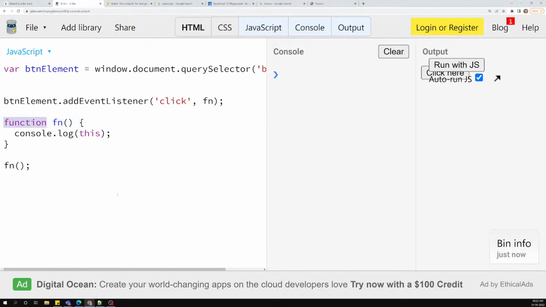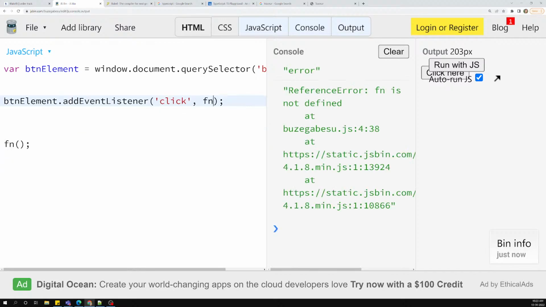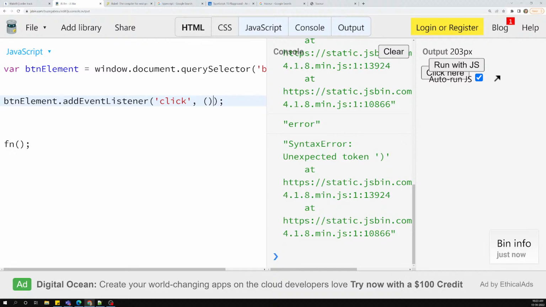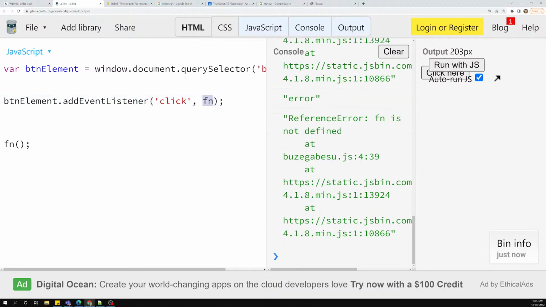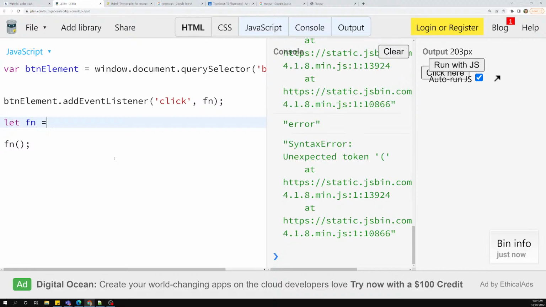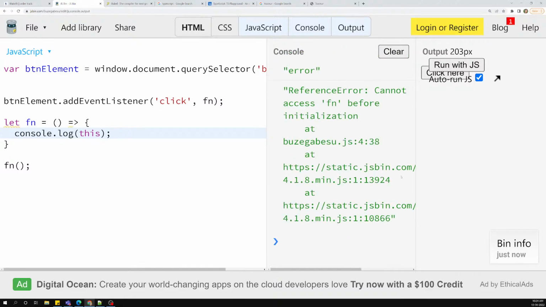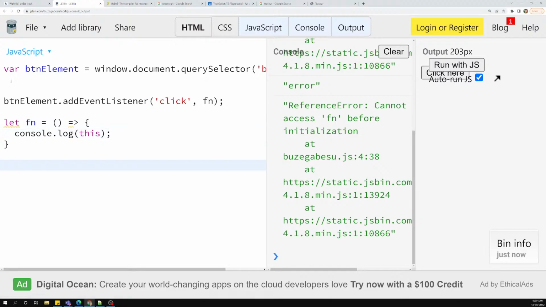So for example, let's implement it in such a way like this. Otherwise we can use it like this also, not a problem. Let function is equal to, let's see, console.log of this. Okay, so I am using the arrow functions. Now let's clear it off. Run with JS. Cannot access function. So we need to use this function.